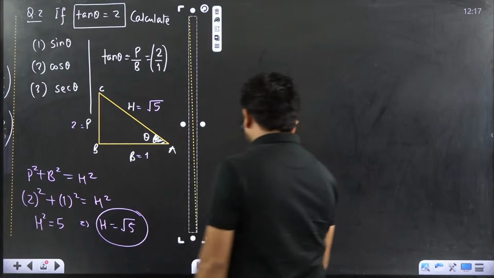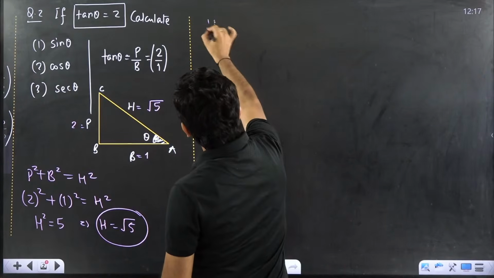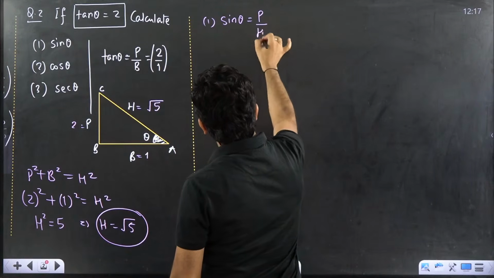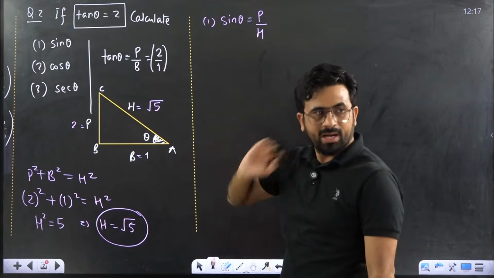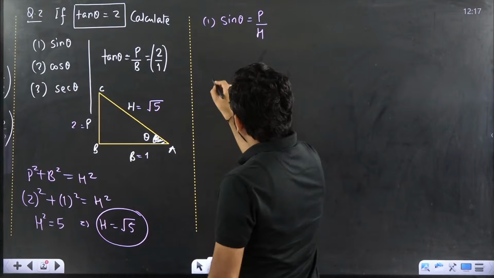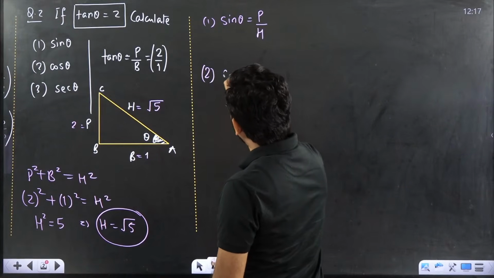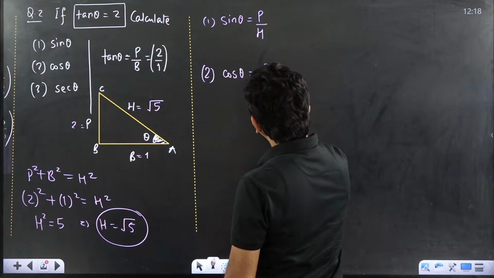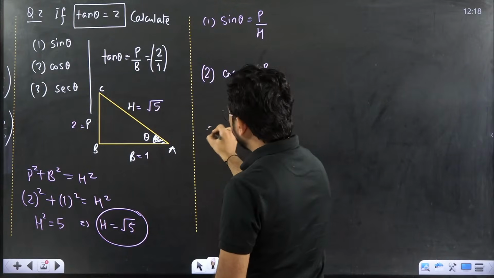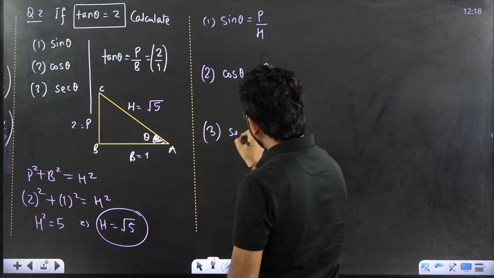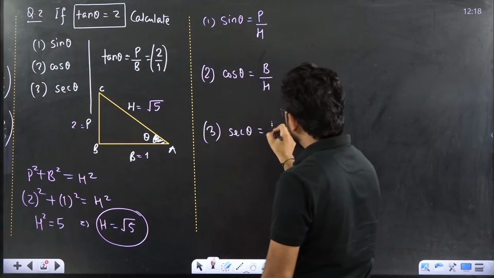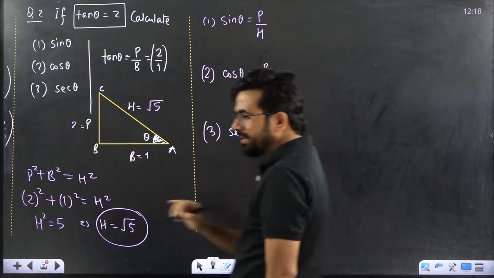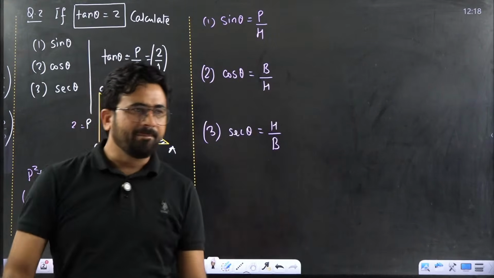Very simple. What is sin theta? I am helping you. Sin theta is perpendicular upon hypotenuse. Second, cos theta. What is cos theta? Cos theta is base upon hypotenuse. Third one, what is sec theta? Sec theta is 1 upon cos theta. That means hypotenuse upon base, H by B.